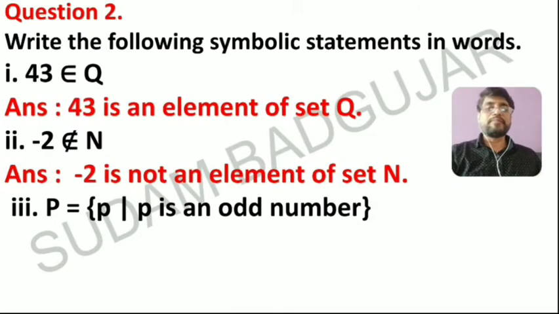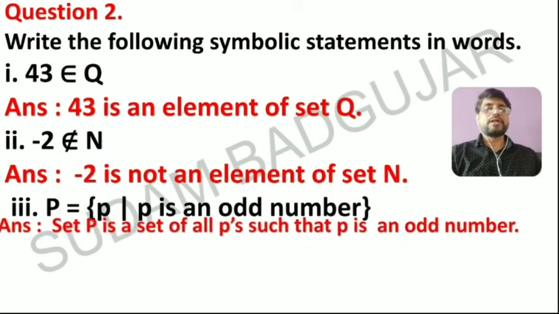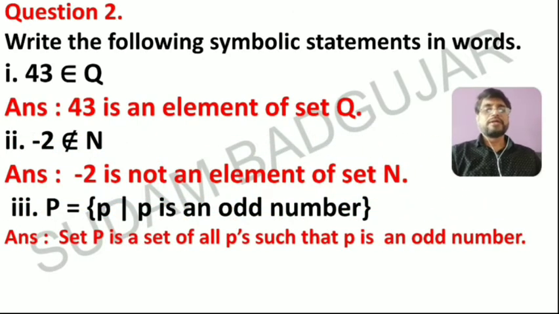See, the third one, P is equal to, this is a rule method: the set of P such that P is an odd number. So we have to write in word form: set P is the set of all P's, meaning you have to collect all P's. What is the condition? Such that P is an odd number.